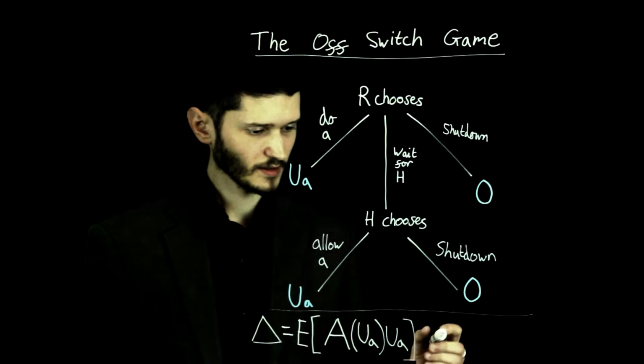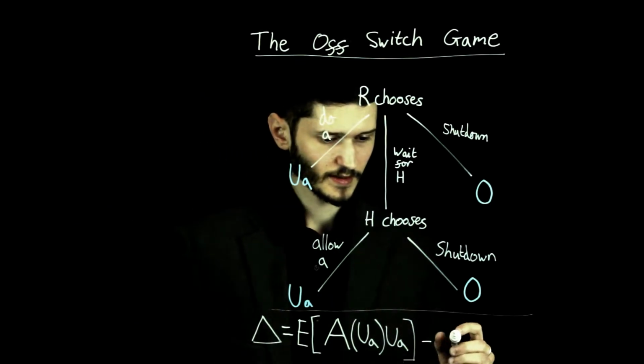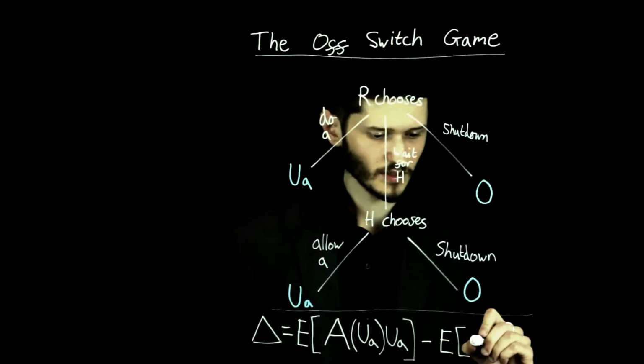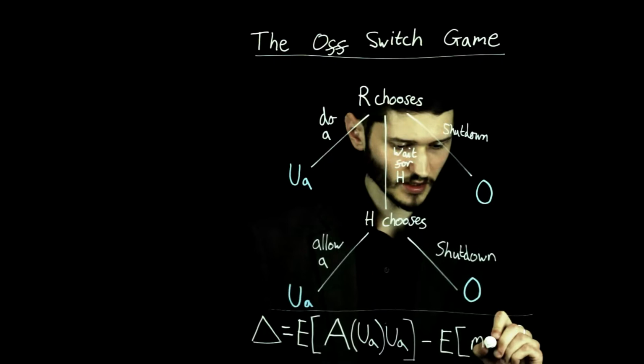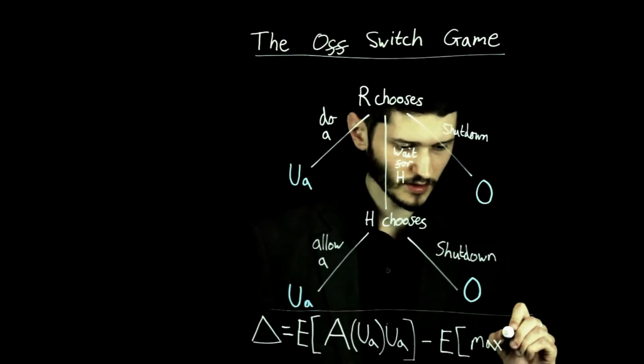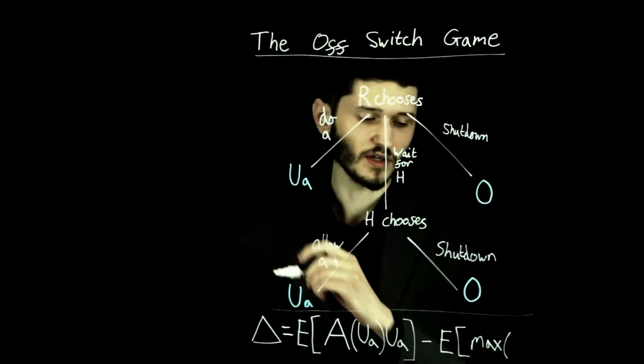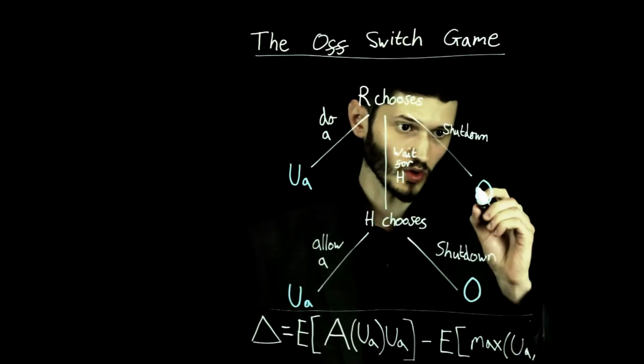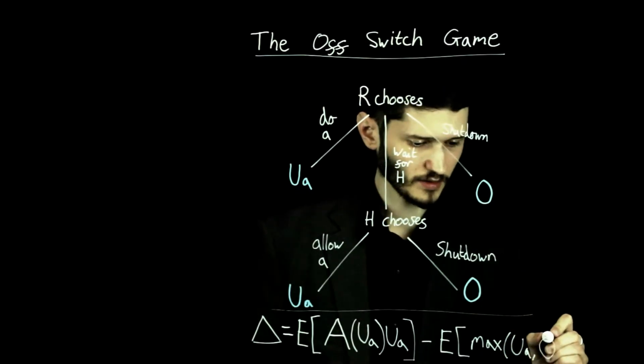So all of that minus the expected utility of disobedience, which in this case is whichever one is bigger, the utility of A, or the utility of shutdown, which is 0.